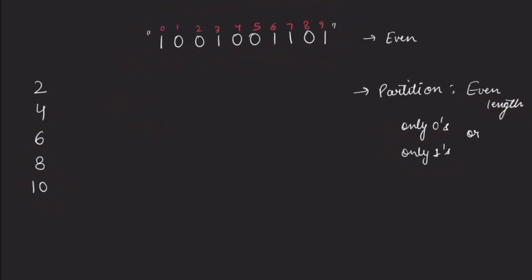Let's suppose you are partitioning it into 4, 4, 2. When you are considering the first part of the string, you will have to identify how many minimum changes are required. Your string is 1001. You will see whether you should change all the zeros to 1 or all the ones to 0, and you will change the one through which you get the minimum number of changes. In this particular string, for 1 I will have to change 2 only, and for 0 also I will have to change 2 only. So you can change any of them, right?